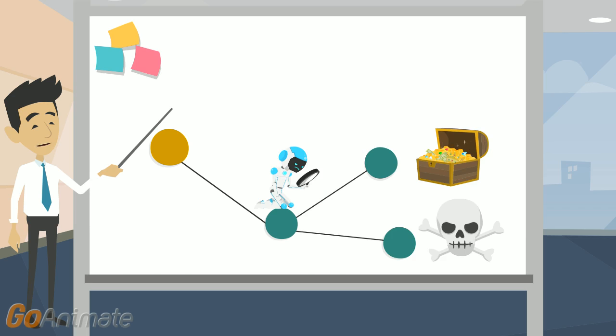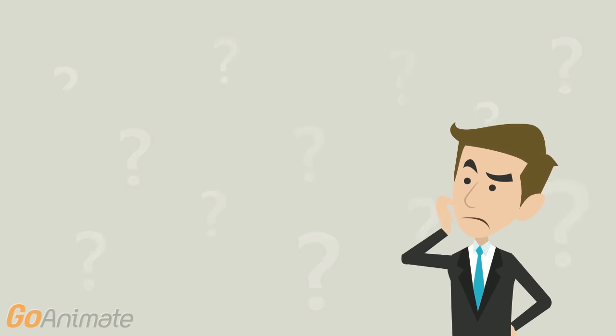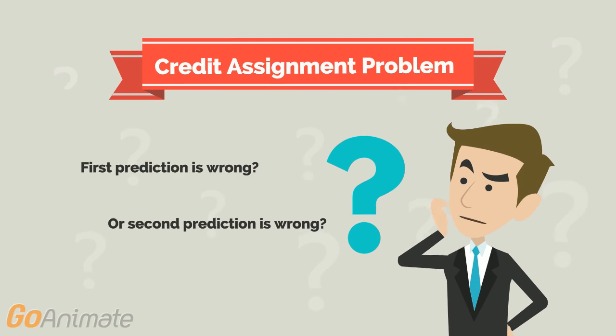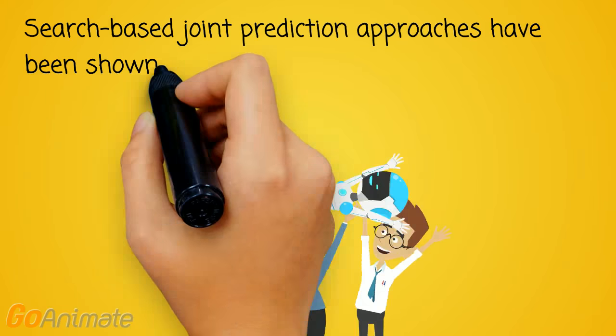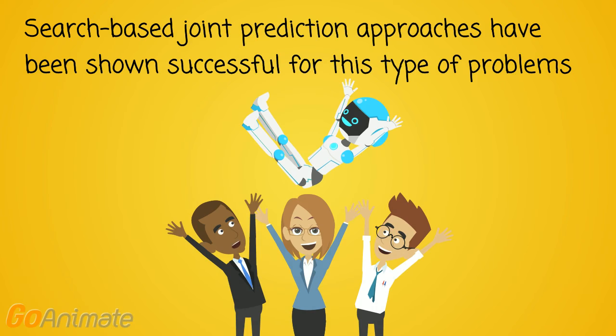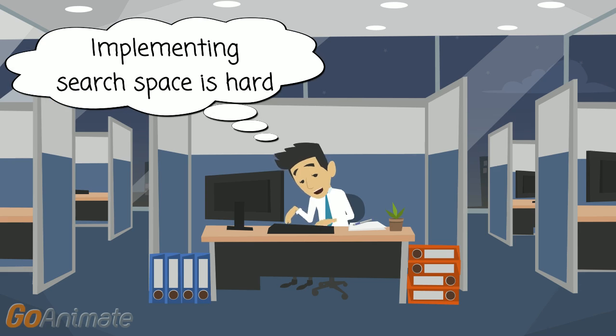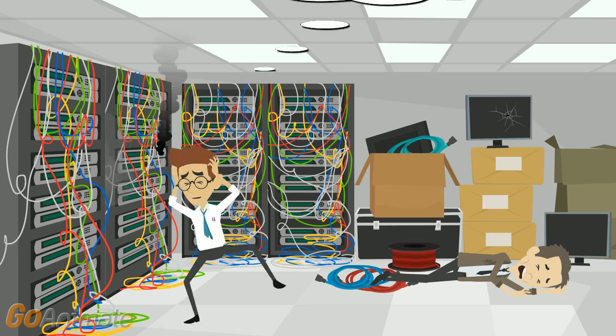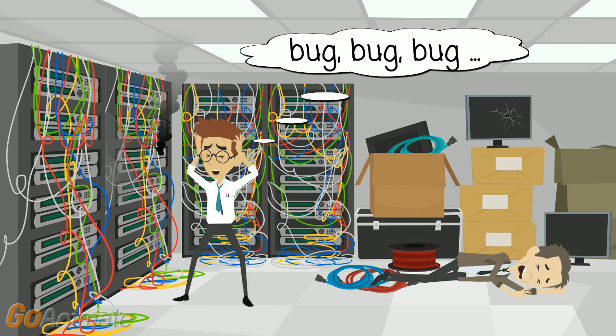The training is essentially done by trying out different versions of policies to learn one that yields low loss. Learning to search approaches figure out the credit assignment problem. That is, when something goes wrong, should we blame the first, second, or third prediction? They have shown promise both in theory and in practice. However, specification of a search space as a finite state machine is awkward, and naive implementations do not fully demonstrate the ability of these methods.